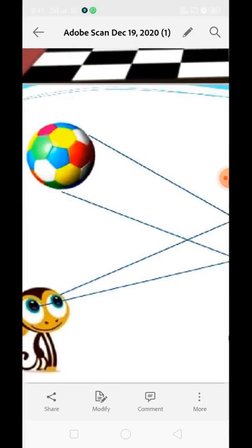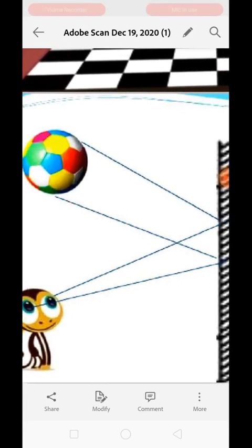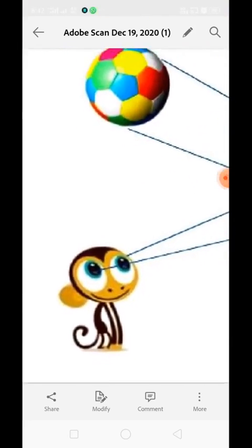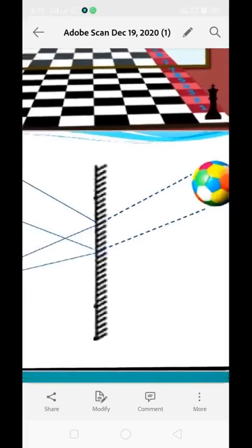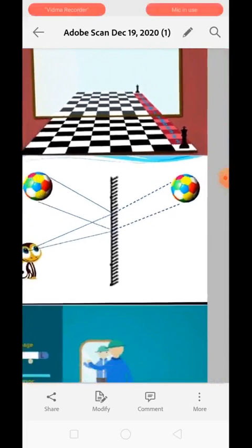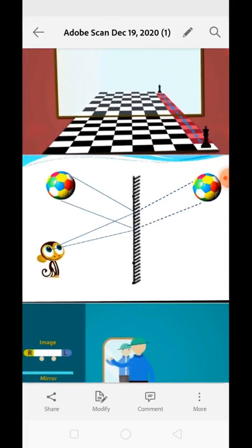But what does the monkey see? The monkey can't see bent light or inverted light. It can only see in a straight line, because light can only travel in a straight line. We assume the light is coming straight from where? If the monkey is seeing the object with the help of the mirror, just follow the vision of the monkey. From this point the light is coming from the mirror, and from behind the mirror you can see the object. For the monkey the object is placed behind the mirror, but actually there is nothing.